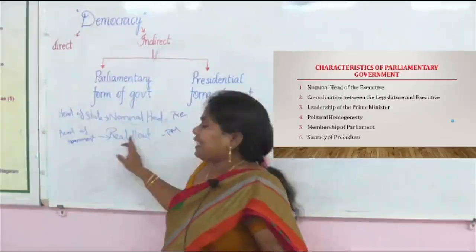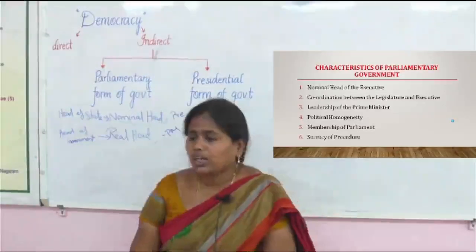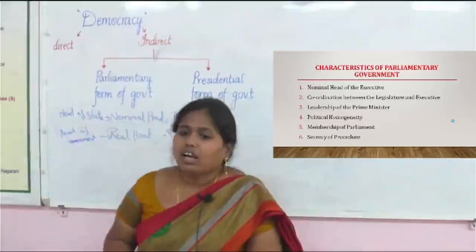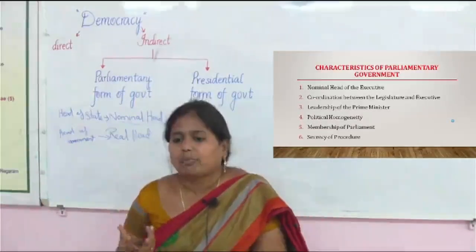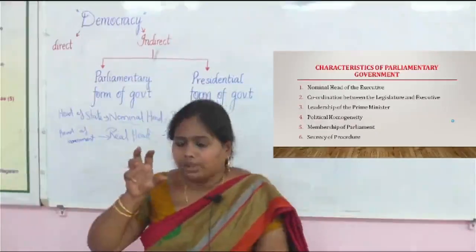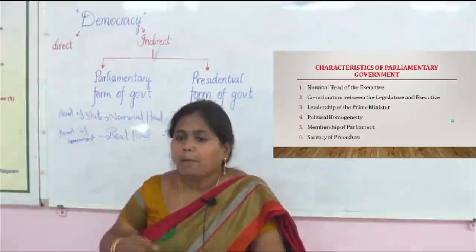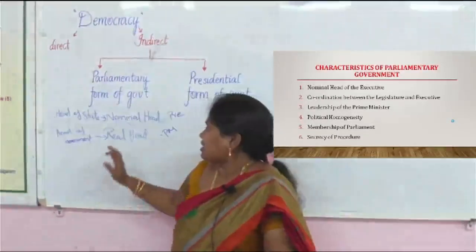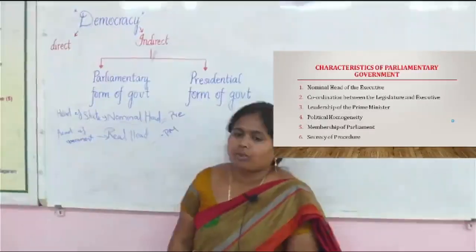So who will be the prime minister? Basically, the political party that gets the majority of seats in the parliament, that party's head will be the prime minister of the country. That is the leadership of the prime minister.